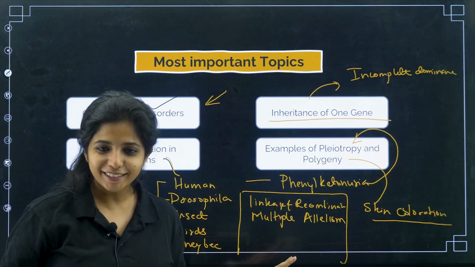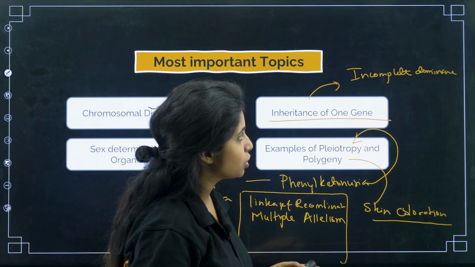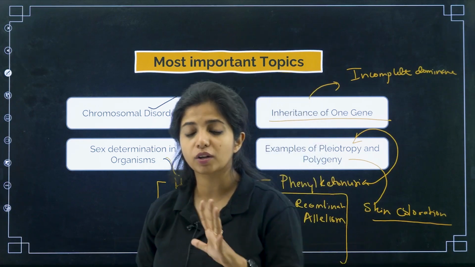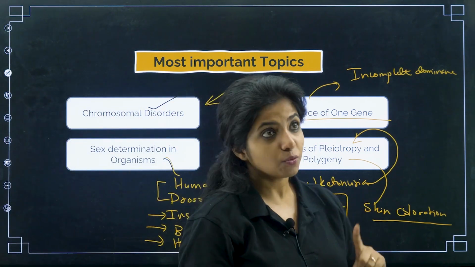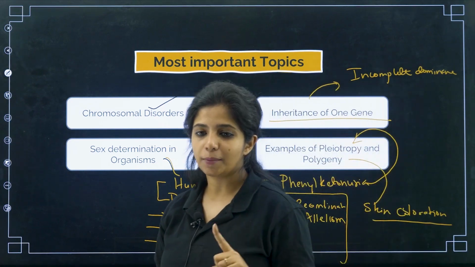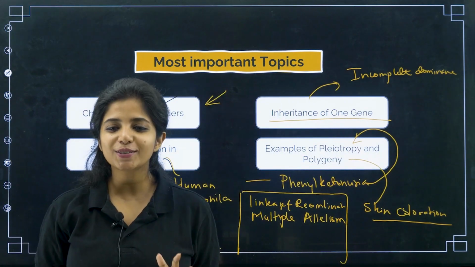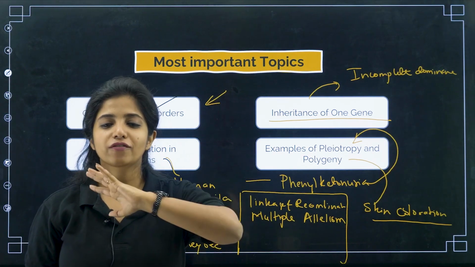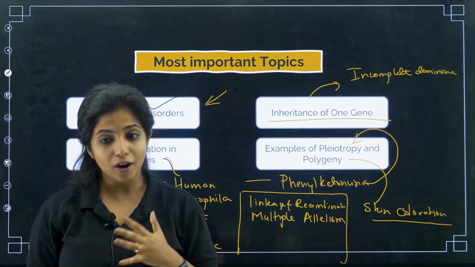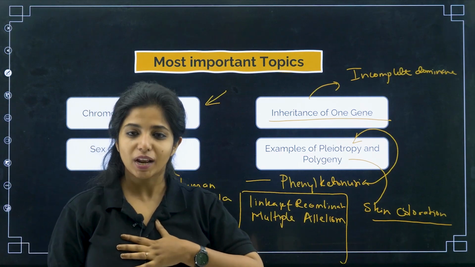I hope it's clear to you, and if you still have any doubts, do let me know. But expect 2 5-marker questions coming from this chapter, 1 2-marker question coming from this chapter, and 1 MCQ coming from this chapter. So I hope you are going to score 13 on 13 in this particular chapter, my dear kids. And if you have any doubt, please feel free to ask me. I'm there to help you out.